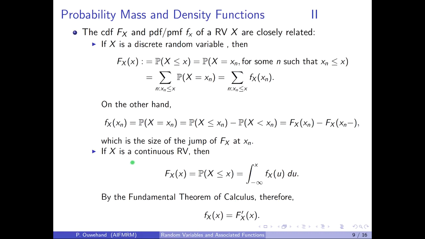On the other hand, if X is a continuous random variable, then by definition, F evaluated at little x is the probability that capital X is less than or equal to x. In other words, the probability that capital X lies between minus infinity and x, and therefore it is the integral from minus infinity to x of the density function. If we now apply the fundamental theorem of calculus and we differentiate the CDF, we get the PDF. And so the density function is the derivative of the distribution function. Alternatively, the distribution function is the integral of the density function.